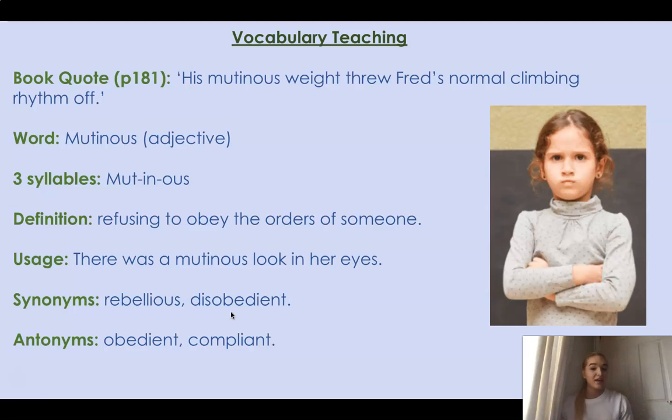Some might say that year 4 might be mutinous, but are you? No, you're not, are you? Because you're a lovely year group. You never refuse to obey. If someone asks you to do something, you are very polite. You always do it. An antonym for mutinous would be obedient and compliant. So when you're doing as someone asked you, you're very obedient and compliant.